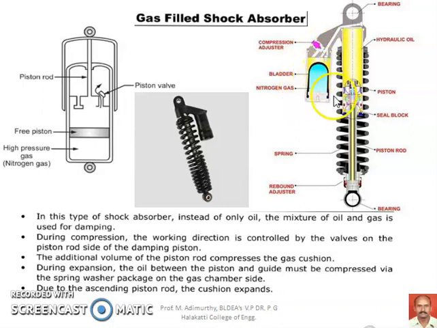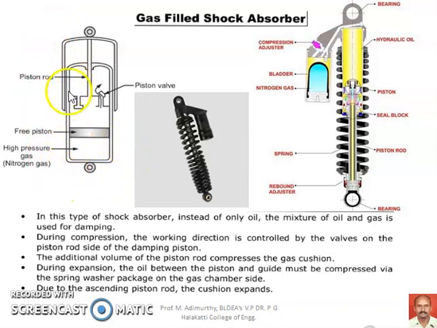It consists of a bladder and nitrogen gas is filled in this bladder. The pre-maintained pressure nitrogen gas will be stored in this bladder, and there is a valve which is called a compression adjuster. By adjusting this compression, the nitrogen gas that will be entering the shock absorber chamber above this hydraulic oil will be changing, and the remaining function of the shock absorber is similar to that of the shock absorber we have already discussed, and the same thing is schematically represented here.